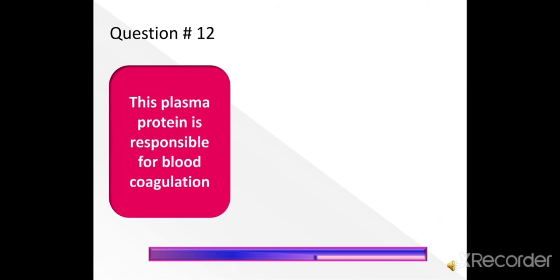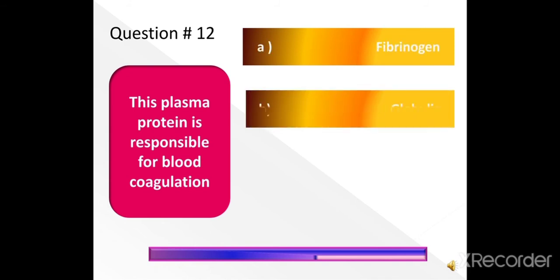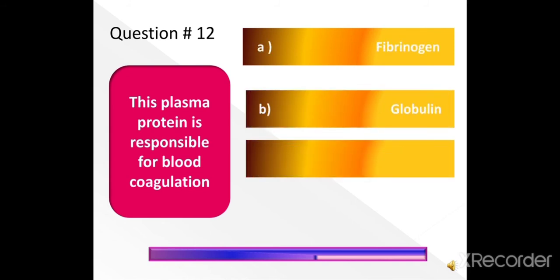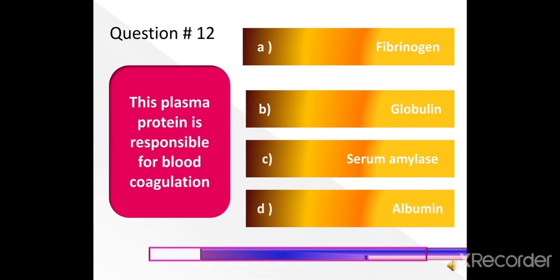Next question, question number 12: This plasma protein is responsible for blood coagulation. Option A, fibrinogen, B, globulin, C, serum amylase, D, albumin. The right answer is option A, fibrinogen.